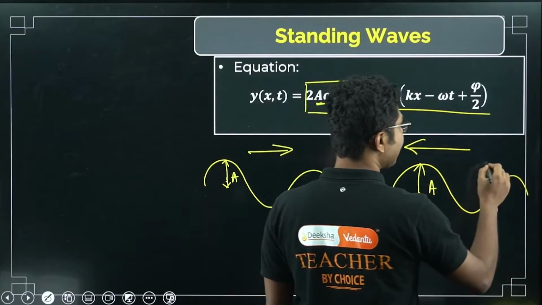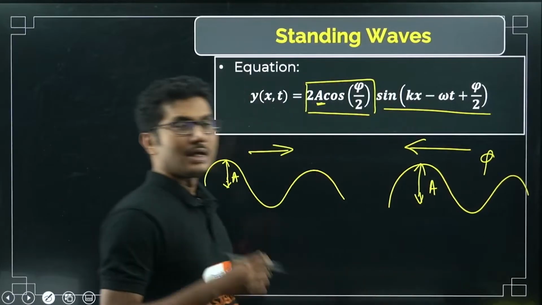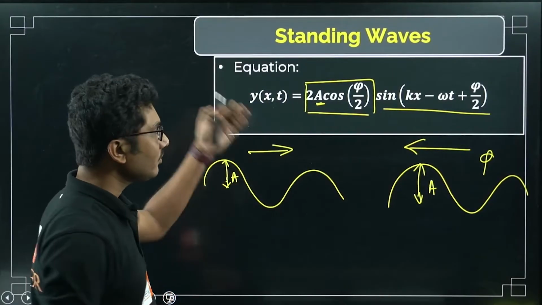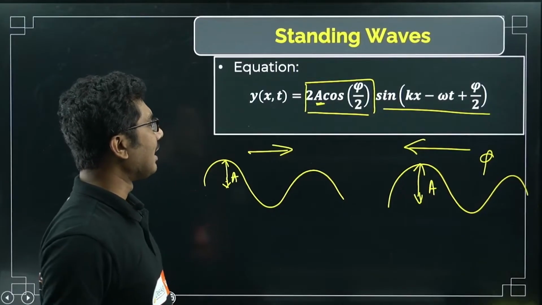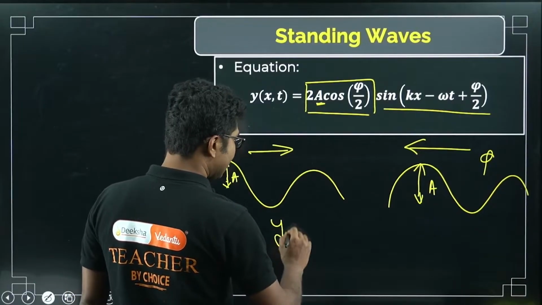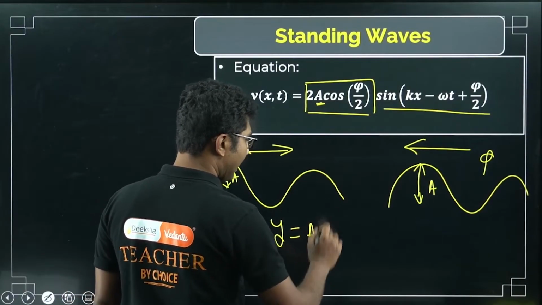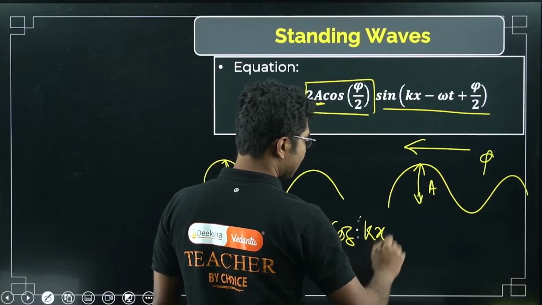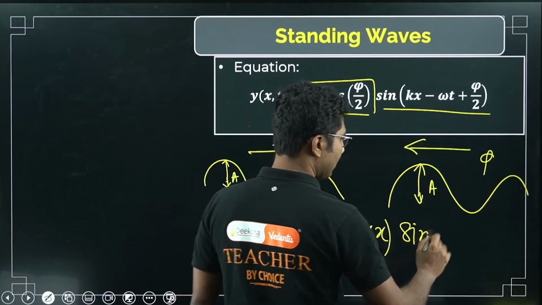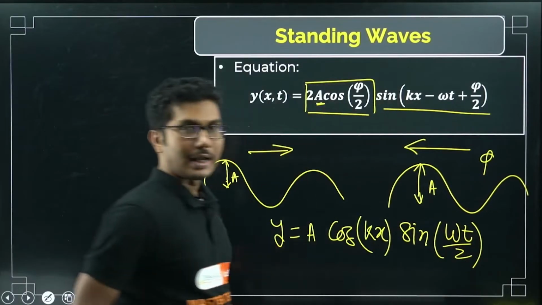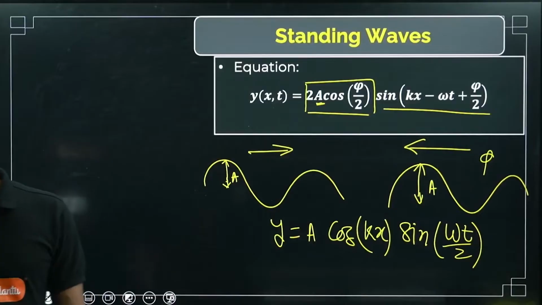The original phase difference is phi. When they superimpose, they form a wave like this. And in fact, you can say that y is equal to A cos kx sine omega t by 2, right? So this is the equation of wave.